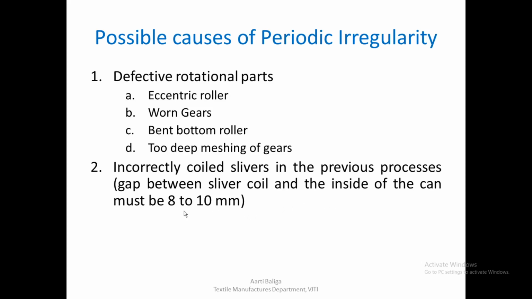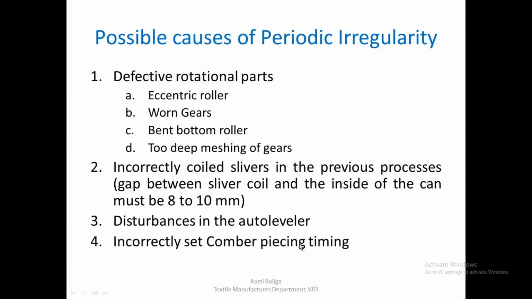So if that gap is very low, then the sliver will start brushing against the inside can surface, and it may lead to some kind of periodic irregularity that we are talking about. So the distance should be around 8 to 10 mm. There could be disturbances in the auto leveler, which can also lead to periodic irregularity.